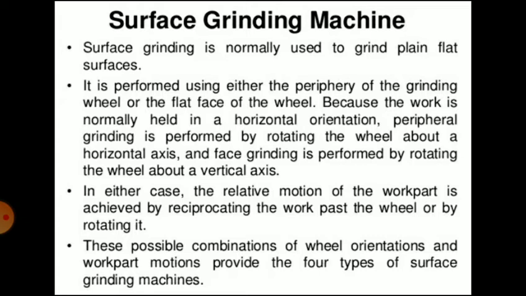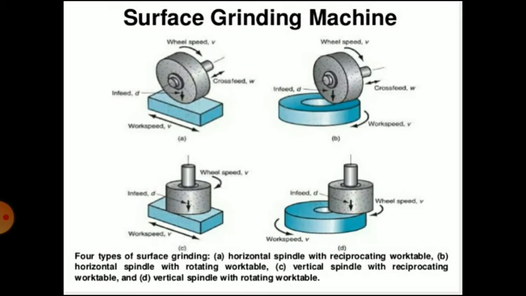In either case, the relative motion of the work part is achieved by reciprocating the work past the wheel or by rotating it. These possible combinations of wheel orientations and work part motions provide the four types of surface grinding machines. So these are the four types of surface grinding machines.